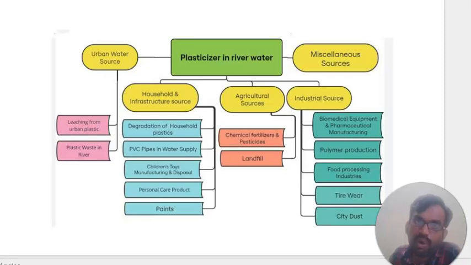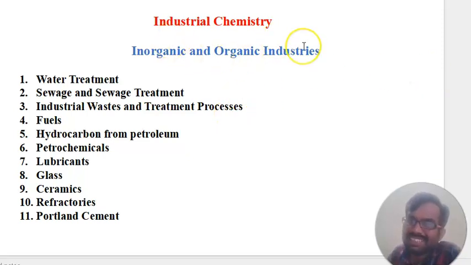You can see the water treatment also comes under industrial chemistry. You can see pasteurization of river water, miscellaneous sources, agriculture sources, industrial sources, household industries. The raw water has different contamination, so we need to do the treatment. So now coming to industrial chemistry, what are the topics that come under the inorganic and organic industry?